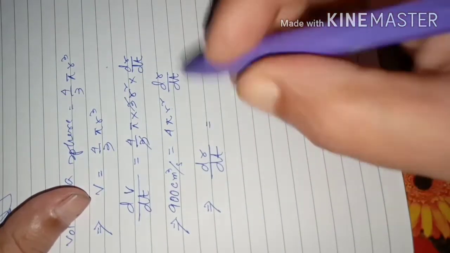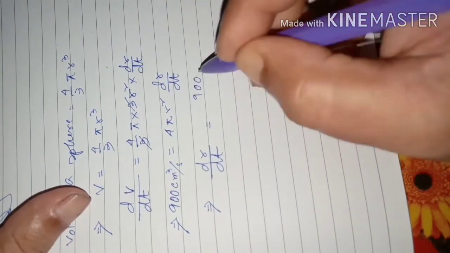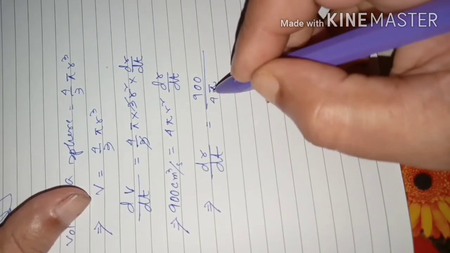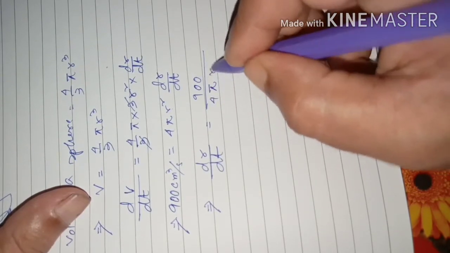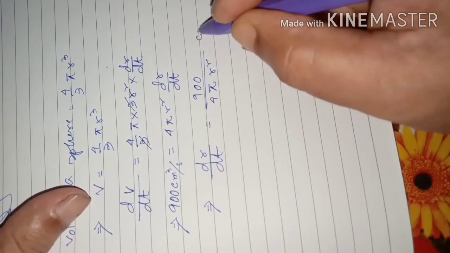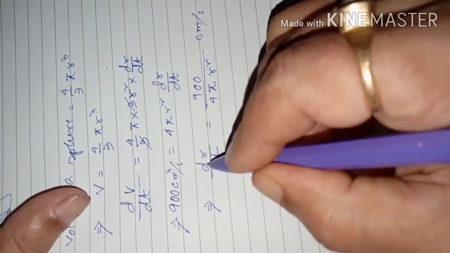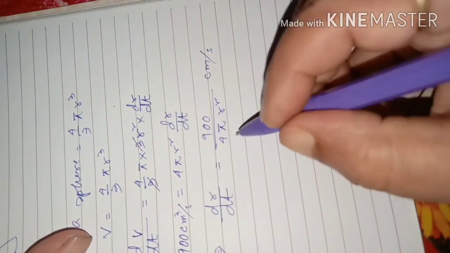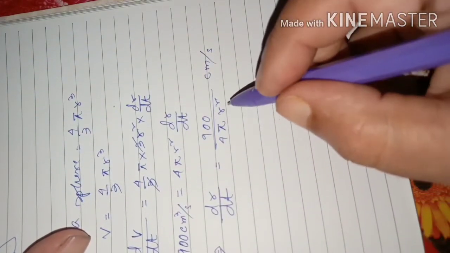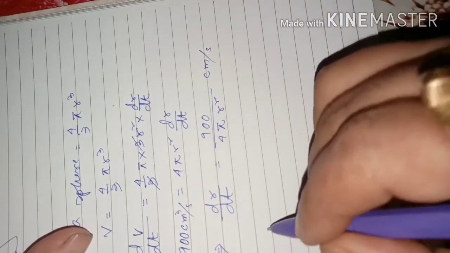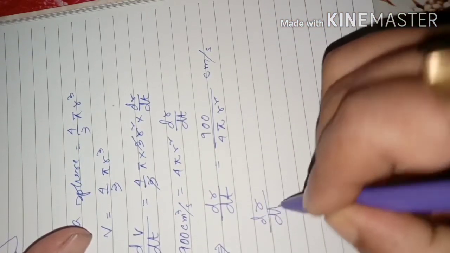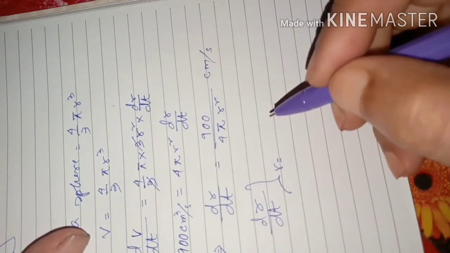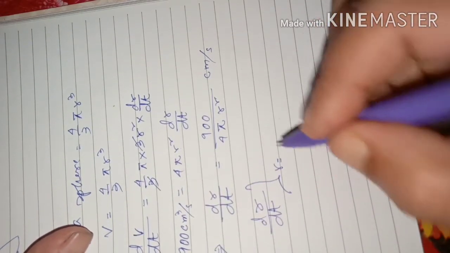It will be equal to 900 by 4 pi r square. It is centimeter per second, because it is the rate of change of radius with respect to time. Now r is given here at an instant. We need to find dr by dt when r is equal to 15 centimeter.